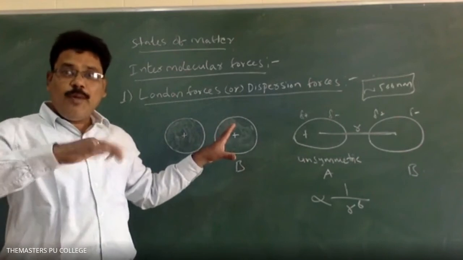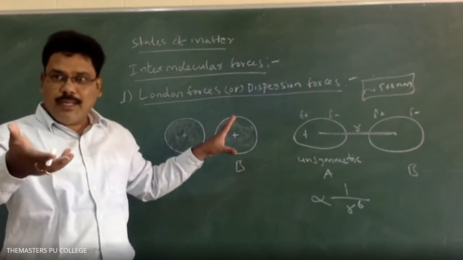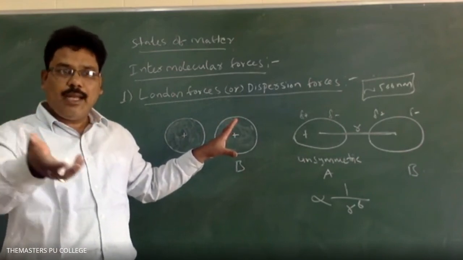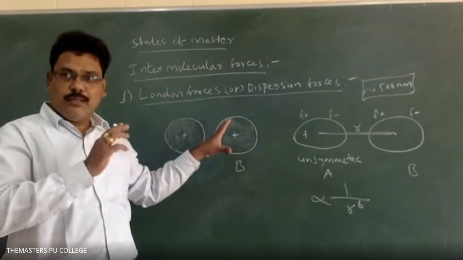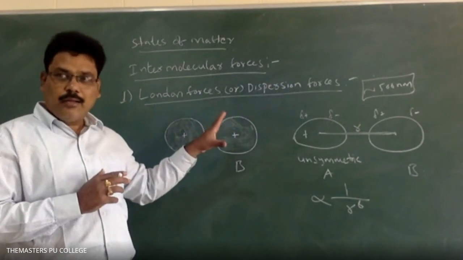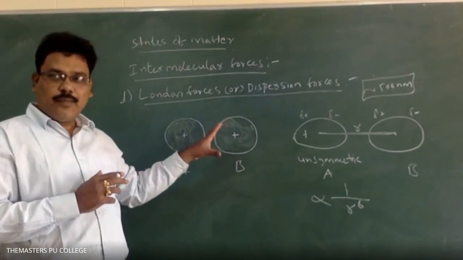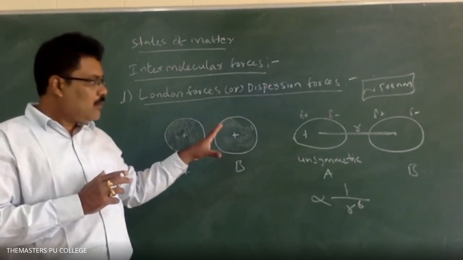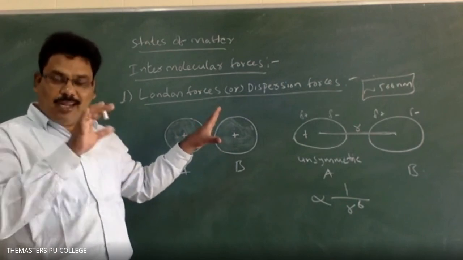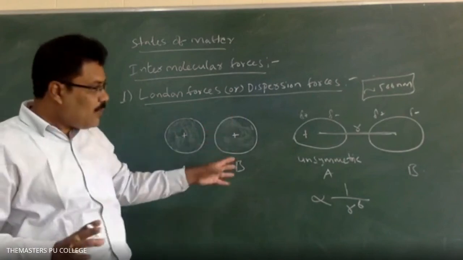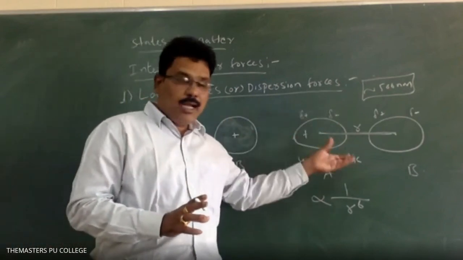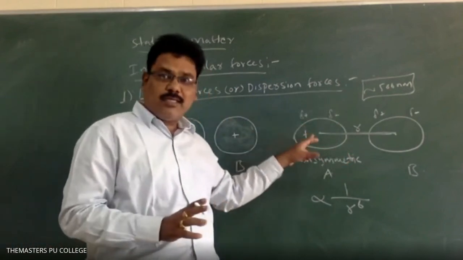But momentarily, minute by minute, its symmetric nature changes in the atoms. Only electrons will change. The positive charge will not change. Just for our convenience, for understanding only, I wrote the positive charge on one side.